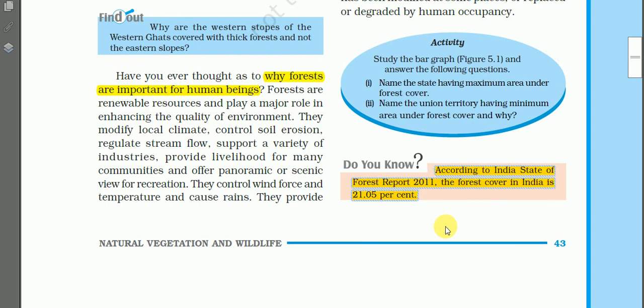As per the scientific norm, about 33% of a country must be covered with forests. This is the scientific norm, but for India, forests cover only 21.05%.